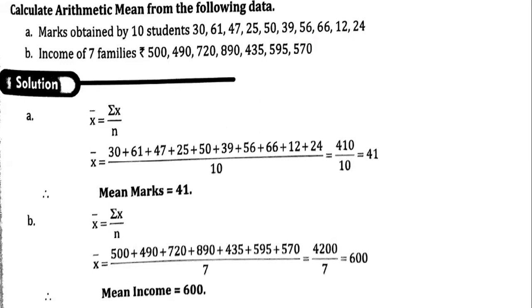Similarly, for the income of 7 families, here you have 7 data. You add all the 7 data, you'll be getting 4200. Dividing by 7, you're going to get 600. So like this you have the means 41 and 600.